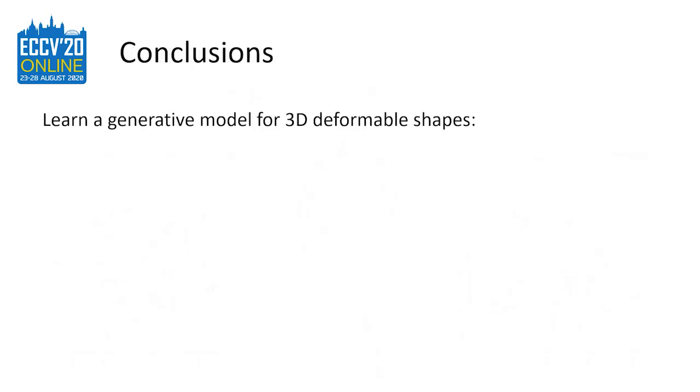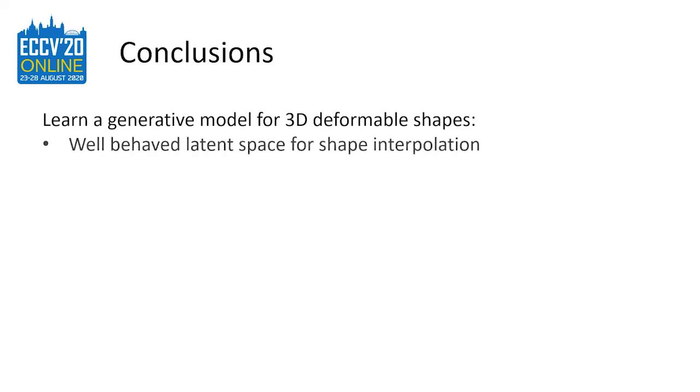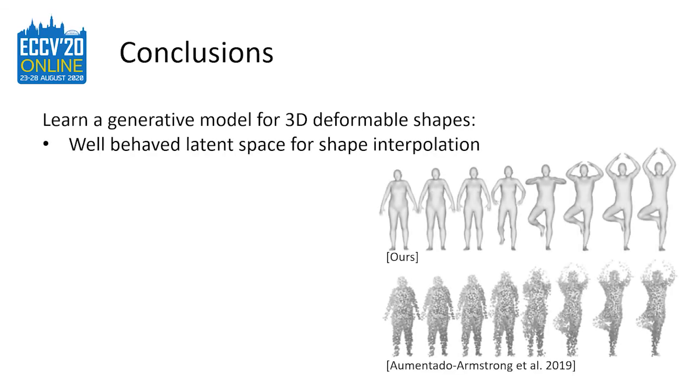To conclude, we propose two metric-based loss terms, which act on the latent space of a variational autoencoder. In this way, we learn a generative model for 3D deformable shapes, with a latent space that reflects the interpolation and disentanglement properties of the output shape space. We show in our paper that our method is able to achieve better reconstructions of interpolated shapes than state-of-the-art works, especially when a small dataset is available for training.